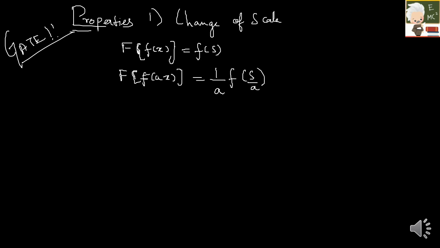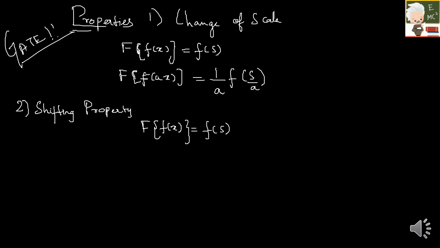And the second property is the shifting property. I think they have asked twice a question from this, so again, this is important. What is the shifting property? Again, I will define it. If the Fourier transform of f of x is f of s, then the Fourier transform of f of x plus or minus a is nothing but e raised to minus or plus isa into f of s.